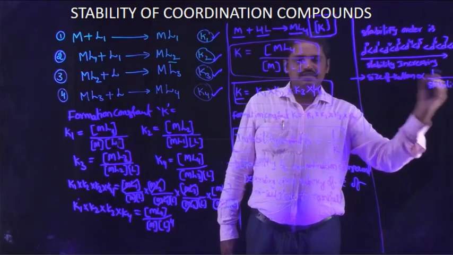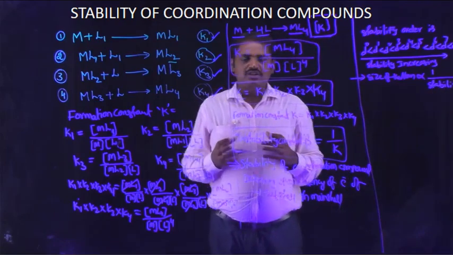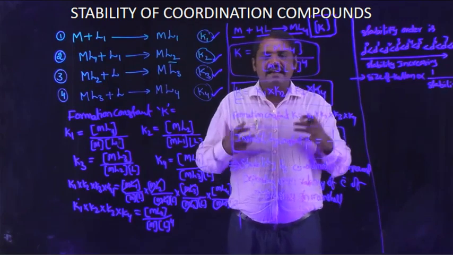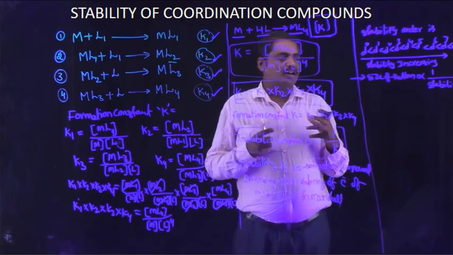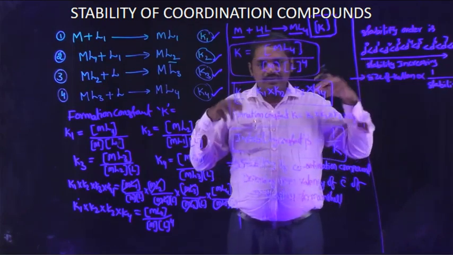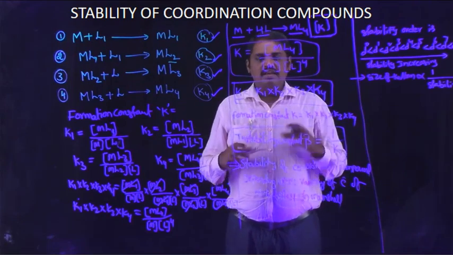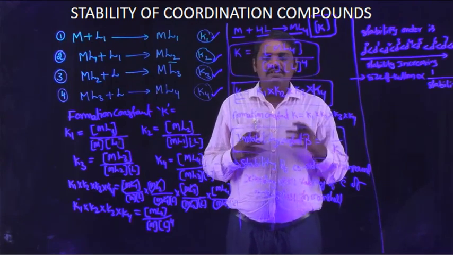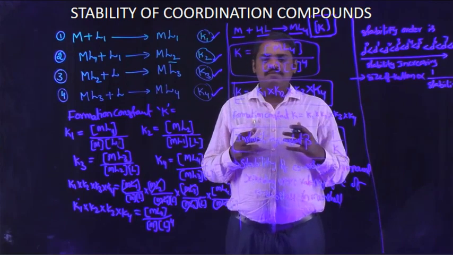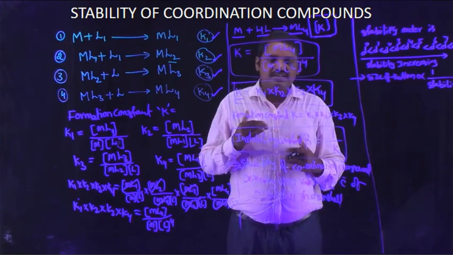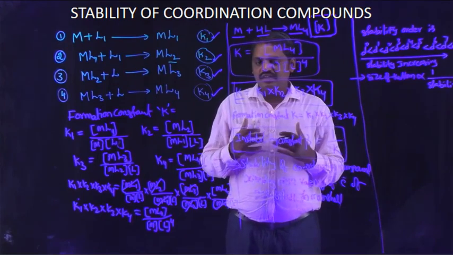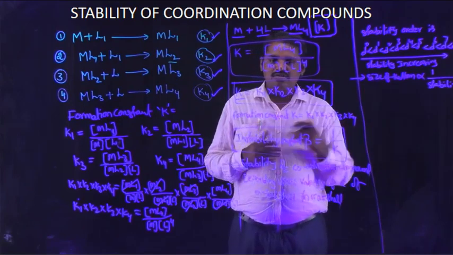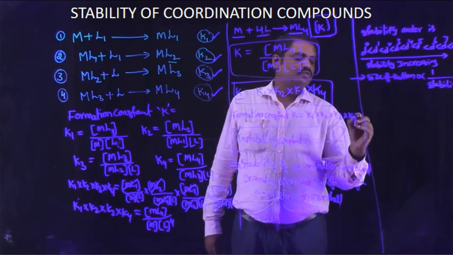It means that in a given coordination compound, as the central metal atom size increases, stability decreases. As the central metal atom size decreases, stability also increases.